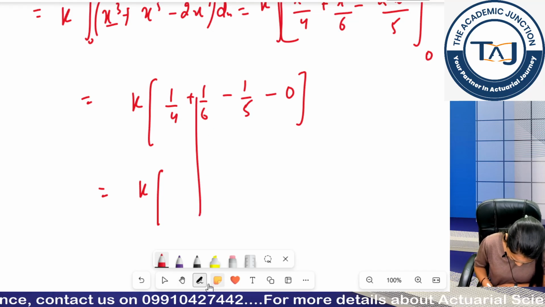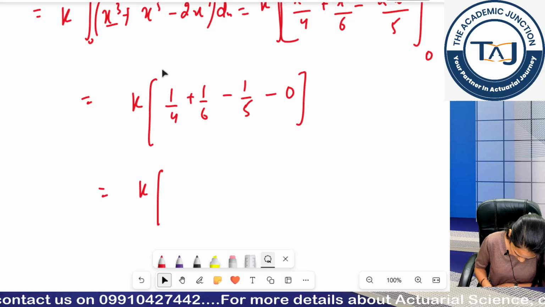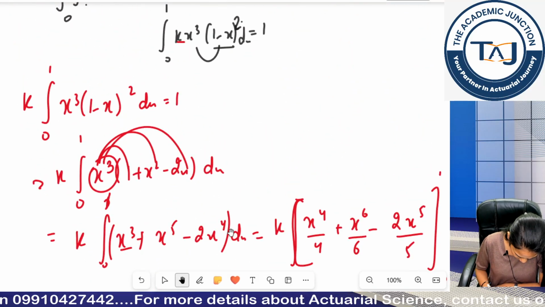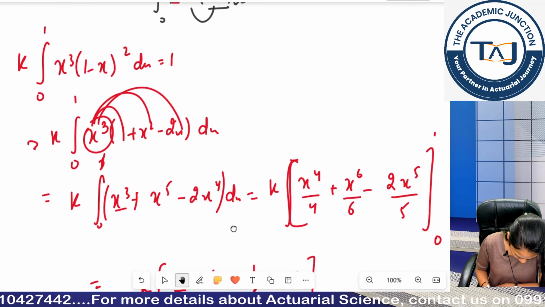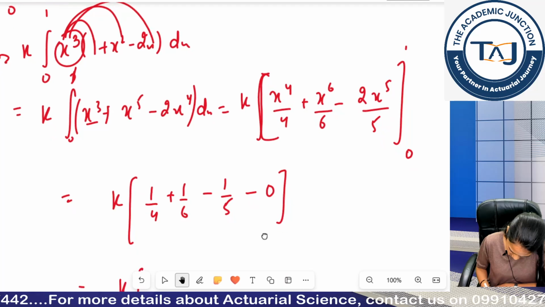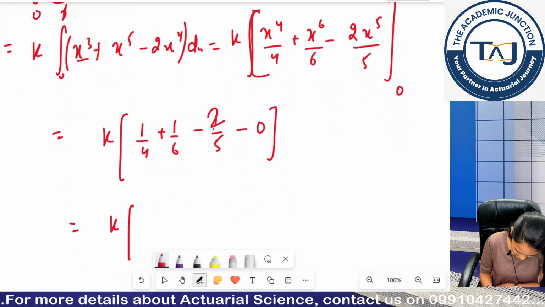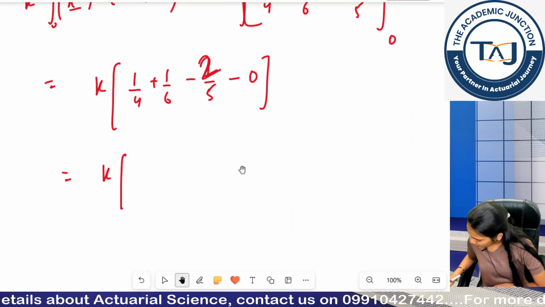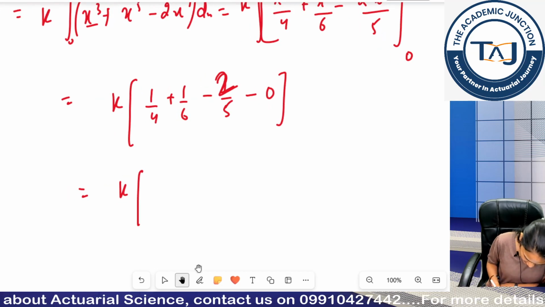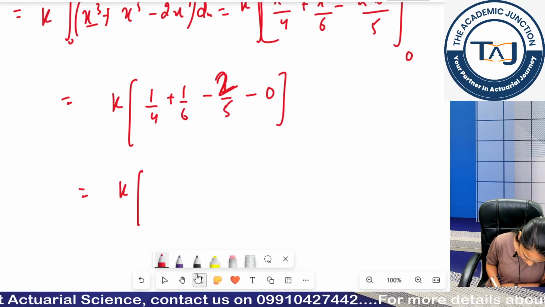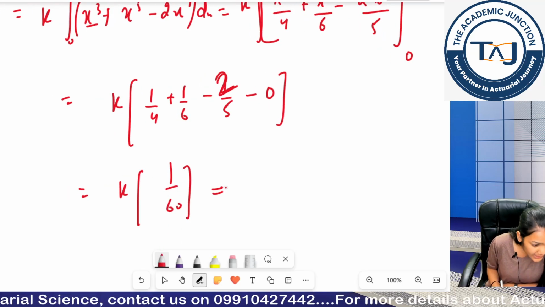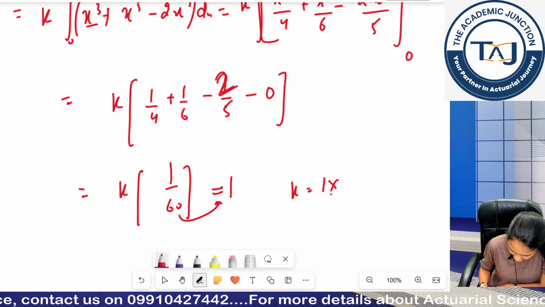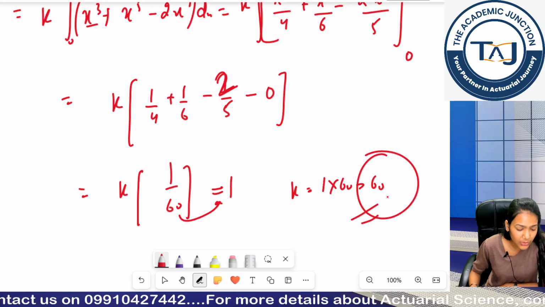I am getting some error, just a second. Yeah, sorry, it's basically 2. So I am getting this as 1 by 60 and this was equal to 1. So I just multiplied this to this side, so I get k is equal to 60.